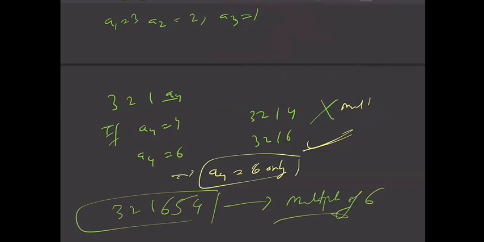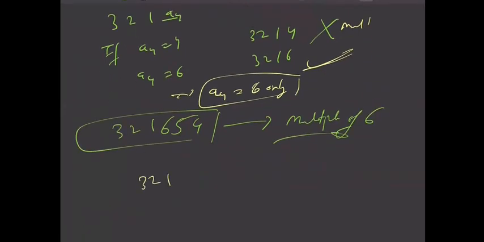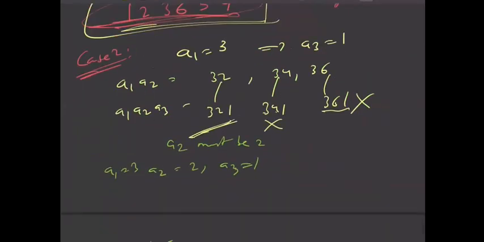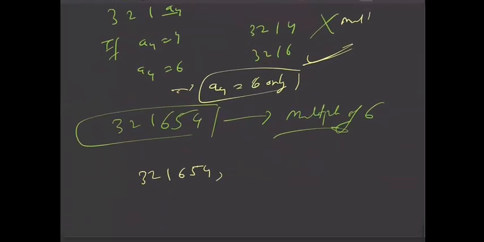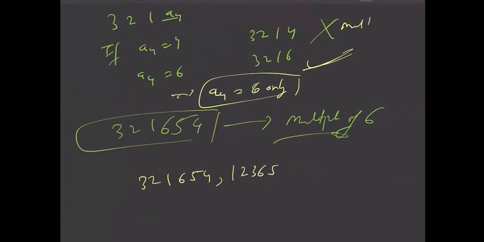So finally we have only two solutions, that is 3, 2, 1, 6, 5, 4 and this number 1, 2, 3, 6, 5, 4. These are the only two possible solutions. Fine. So you need to consider all the cases. In the previous problem and this problem, I've given such that you need to think in this way also to completely consider all the cases. Right? This is also an art.